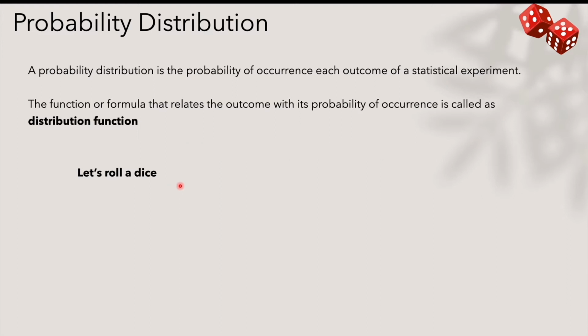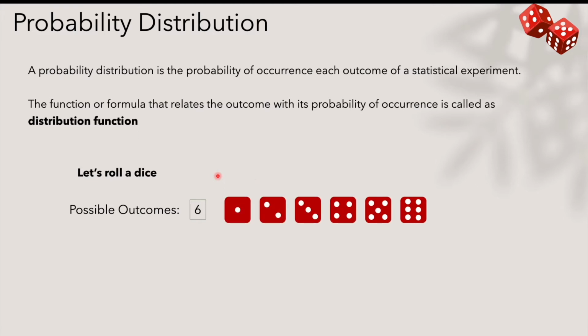If we roll a dice, there are different possibilities of outcomes. In this simple experiment of rolling a dice, how many possible outcomes are there? Can you guess? Yes, there can be 6 possible outcomes. What those outcomes are: this can be 1, 2, 3, 4, 5 and 6. Very simple, right? So these are the possible outcomes when we roll a dice.